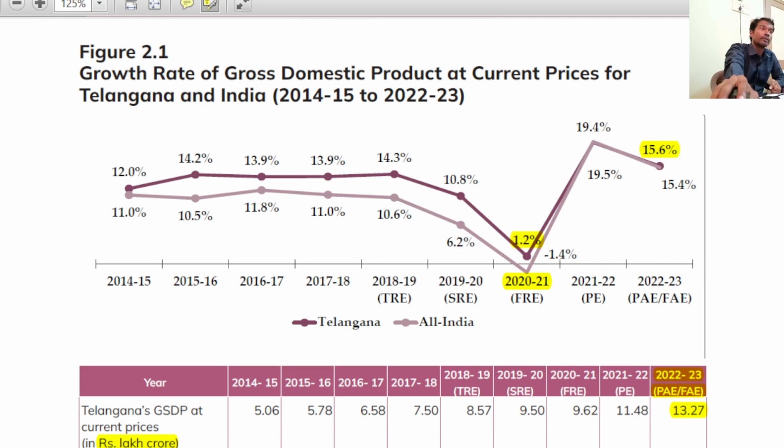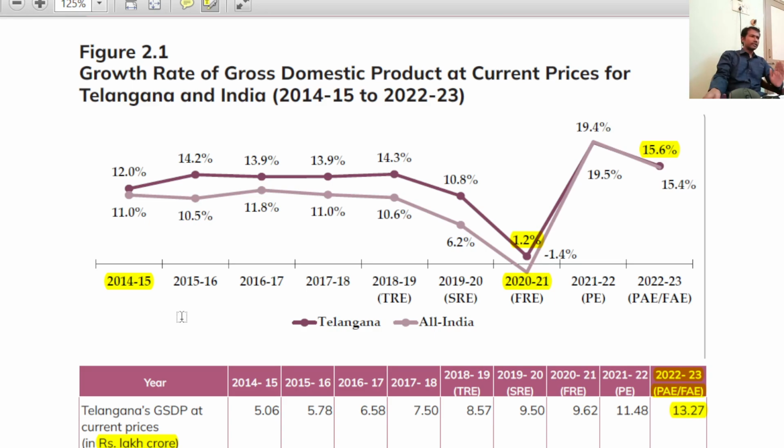Thanks to the Telangana economy, thanks to the Telangana government and their commitment, because the Telangana economy was still positive here, right? Note this point. This is an important one. Number 2 point, see here, 2014-15, right? And we all know that 2014-15, June 2nd is a historic moment for Telangana, right?